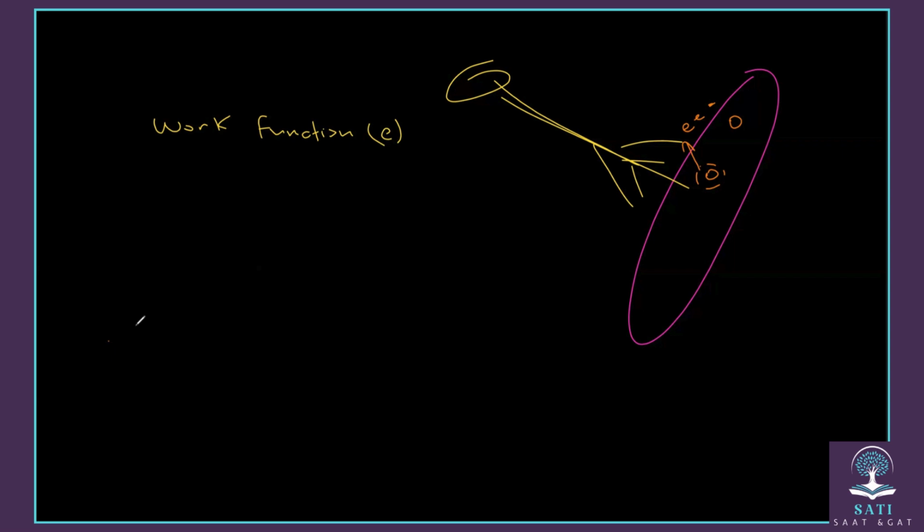The work function is the least amount of energy needed to eject the electron out of its atom. So you understand it as what? As energy. It is the least amount of energy that the electron needs to be ejected out of its atom.